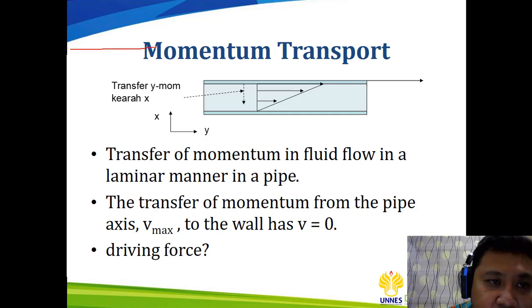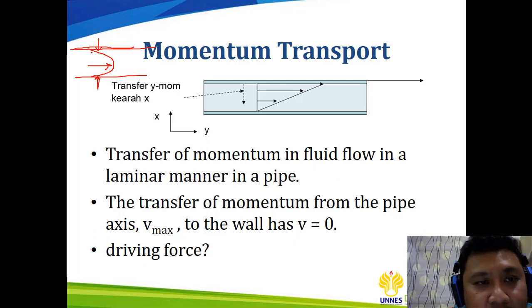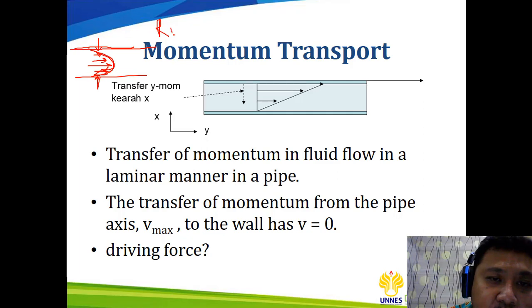For example, when you have a laminar pipe, the flow profile at steady state will look like this. This one is the pipe, and this one is the fluid profile inside the pipe when it has laminar flow. Laminar flow happens when the Reynolds number is less than 2100.